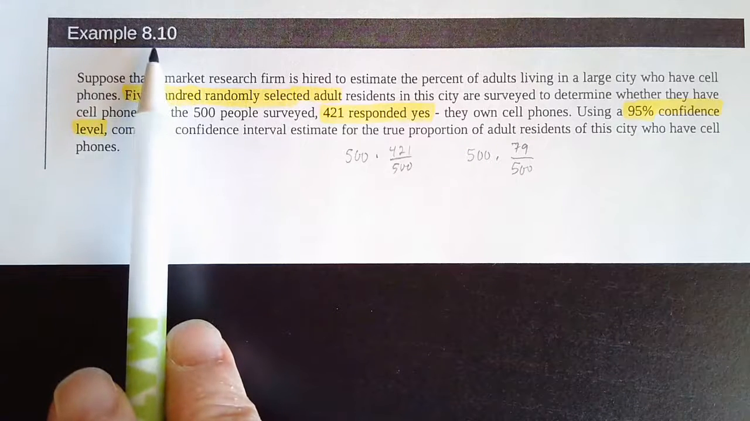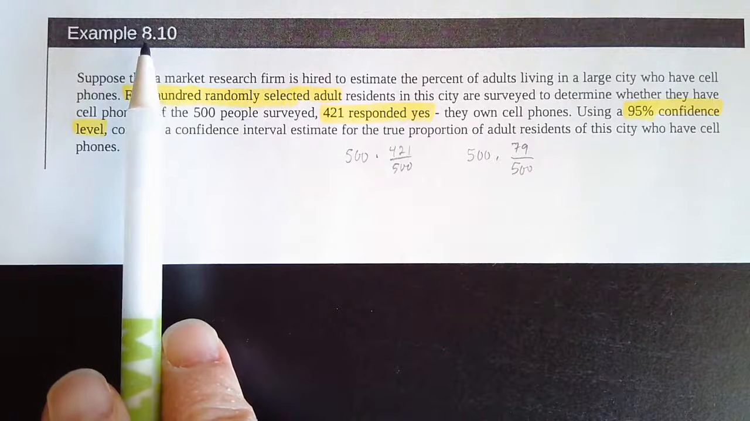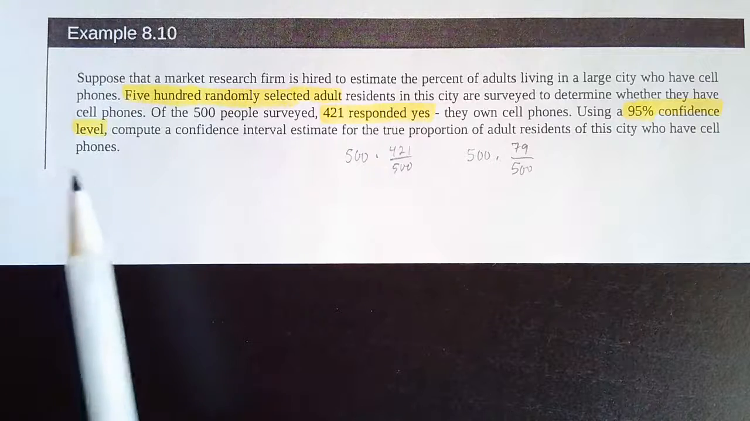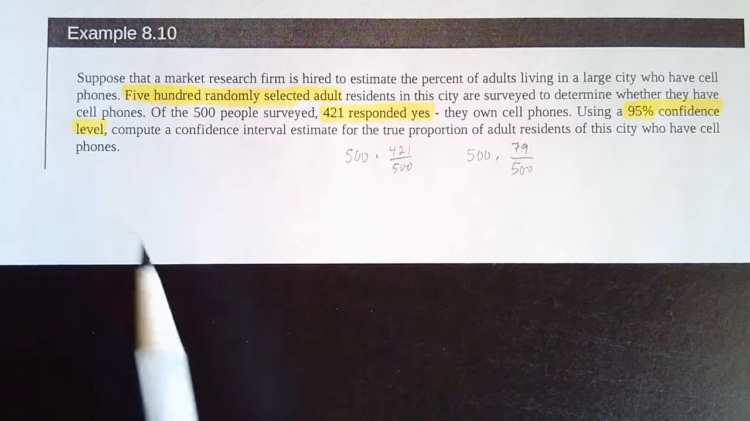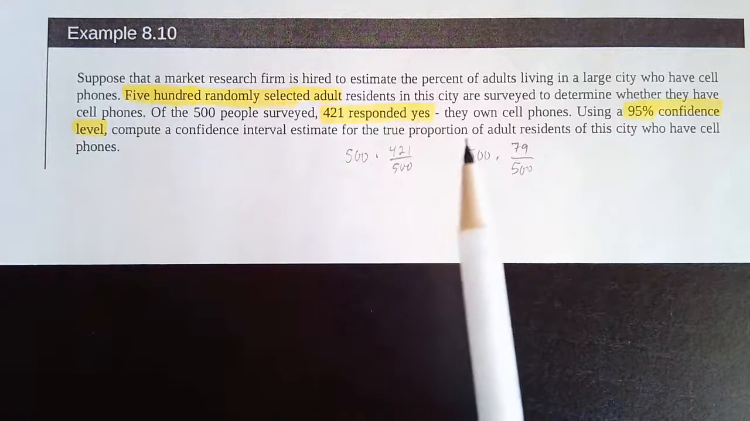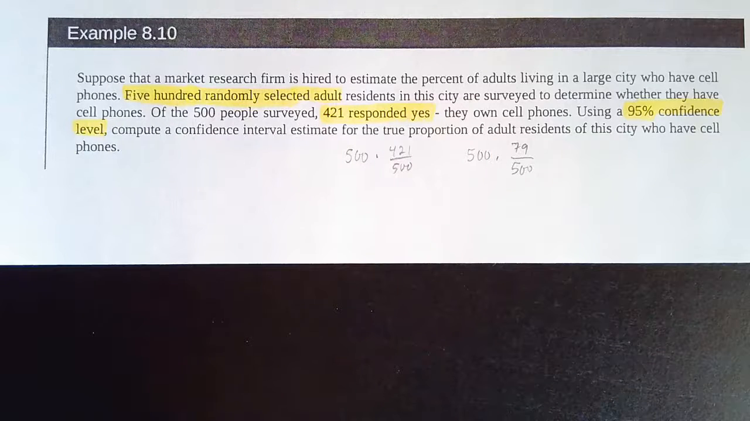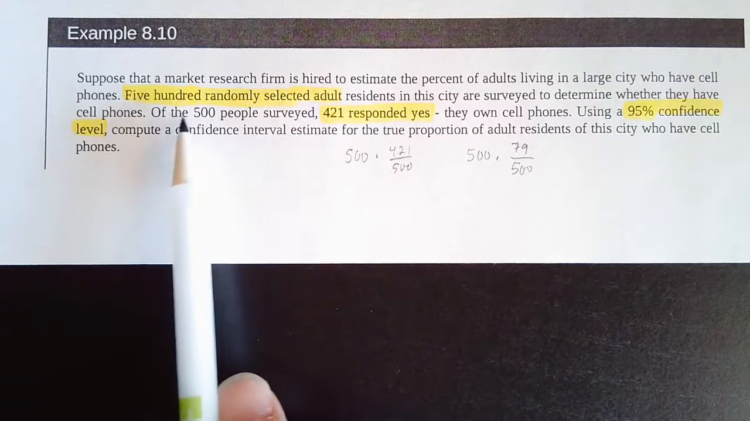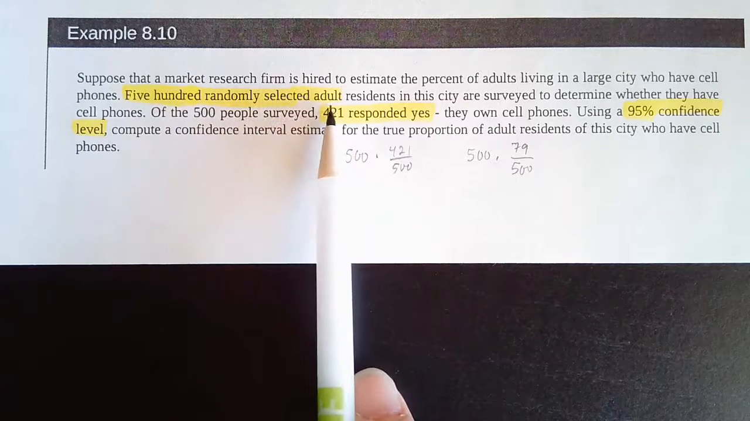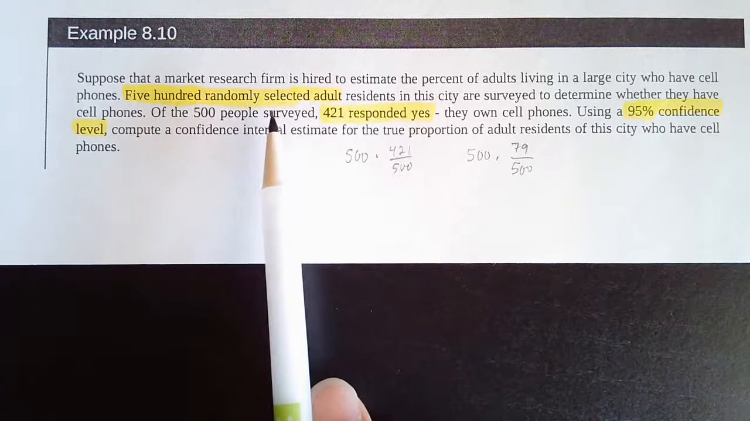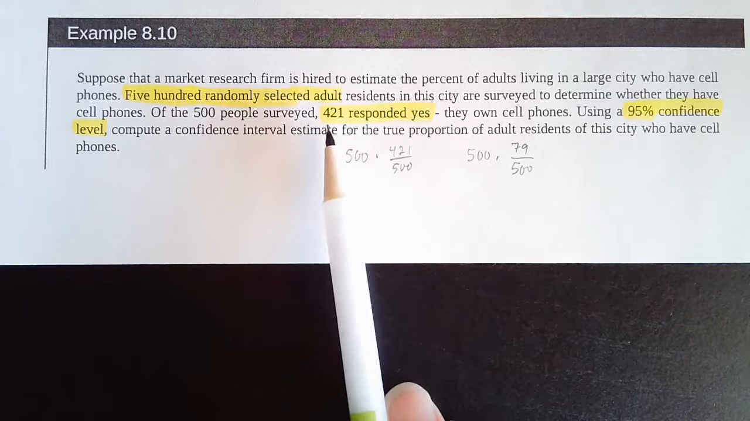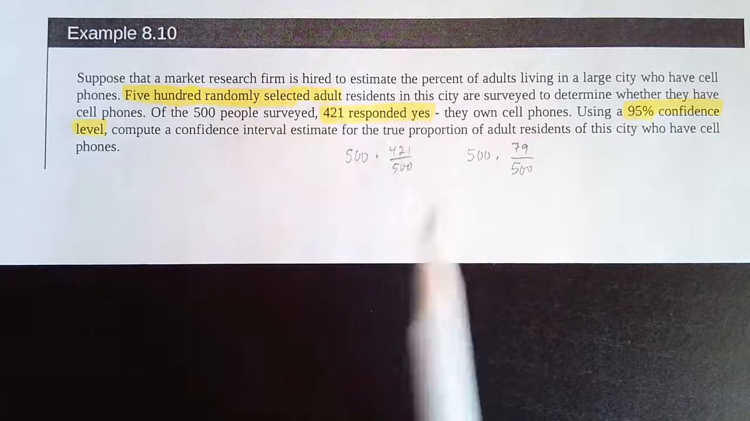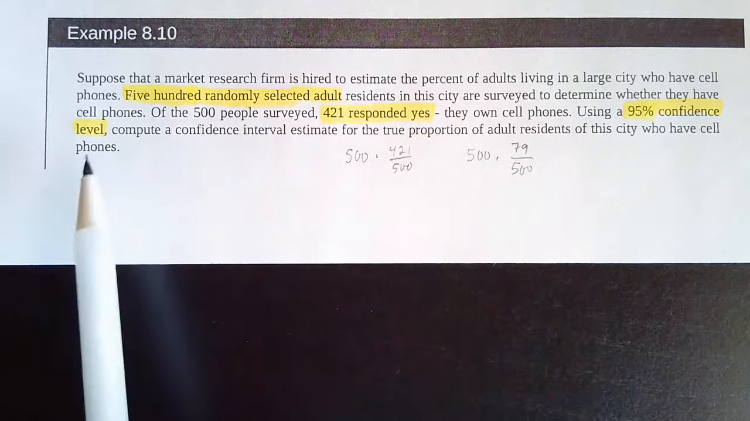Suppose that a market research firm is hired to estimate the proportion of adults living in a large city who have cell phones. 500 are randomly selected and asked whether or not they have a cell phone. Of the 500 people surveyed, 421 respond yes, they own a cell phone. We want to use a 95% confidence level to compute the confidence interval and find the true proportion of adults residing in the city who have cell phones.